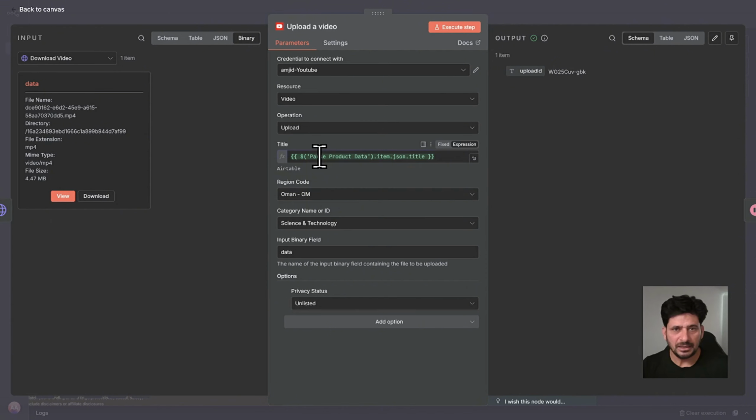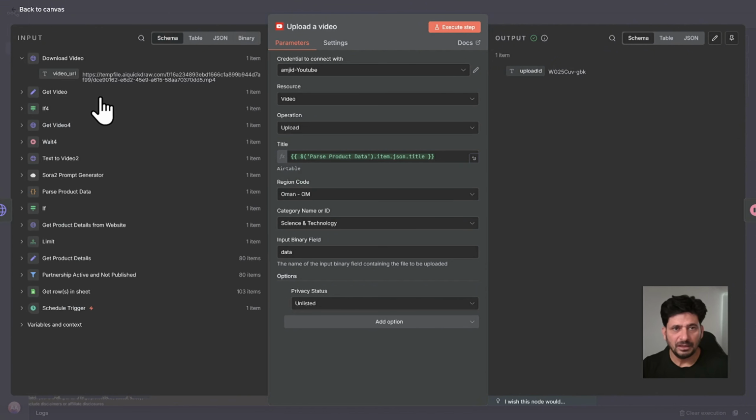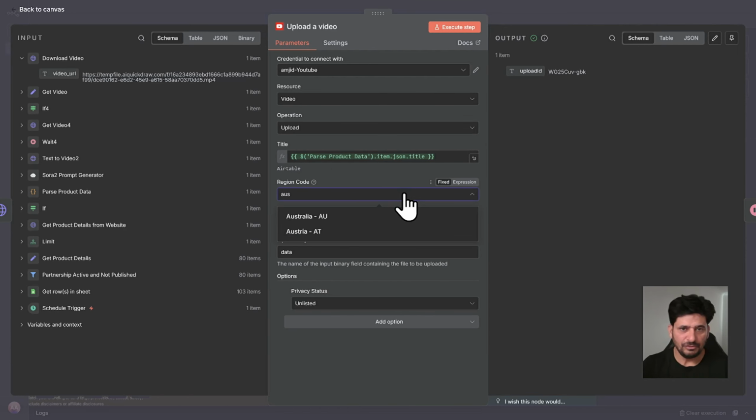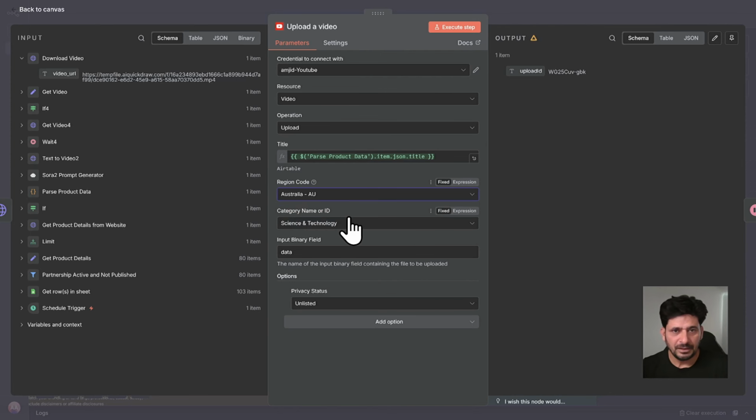And what is the title? I have taken this title from the main title of the product, which was initially added. And here is the region. I will just change it to Australia because I moved here. So Australia. And then category, I have used science and technology. And the binary file is data from the previous node, so you just need to type data. And privacy status, right now I'm using unlisted.